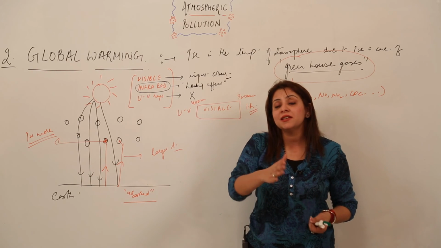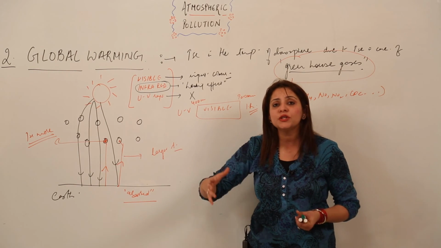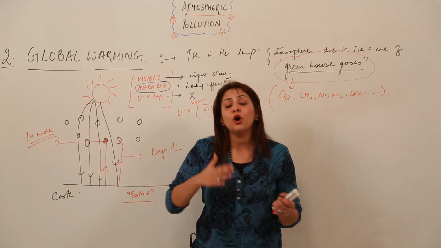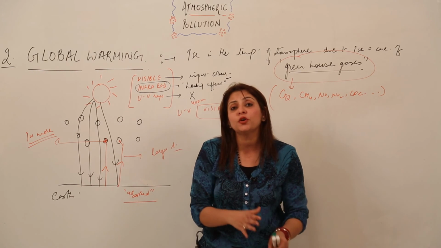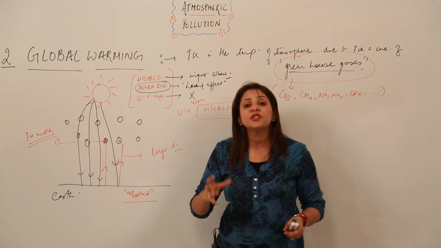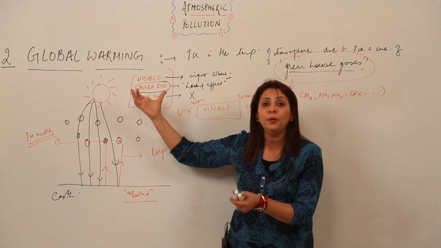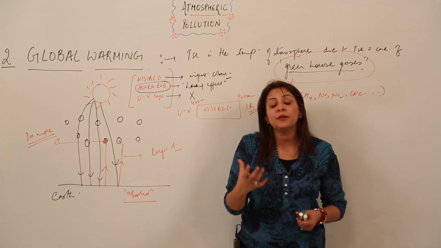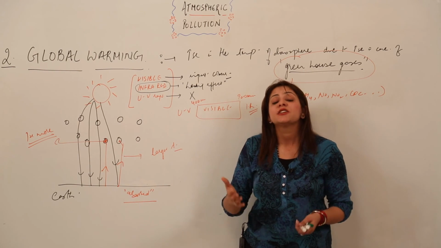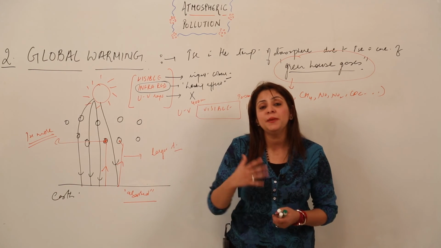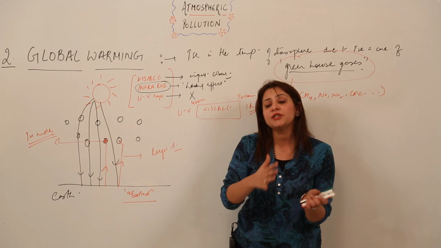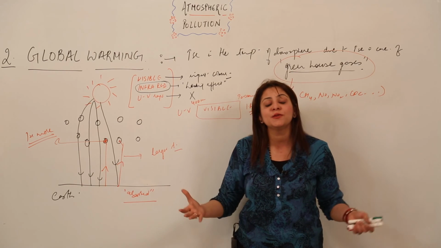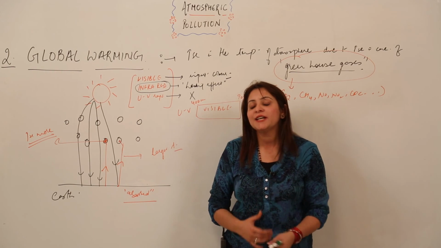And one more thing, the prevention we are considering is at the individual level. We can also form organizations, that means the government should form certain organizations which take into account this global warming problem, think about how we can solve it, and make people aware, because not everybody is literate. There are many illiterate people as well. So we can make them aware that you can reduce the use of this and this, and by doing this we are preserving our own atmosphere in which we are living, in which we are breathing, right? So this is how we can just